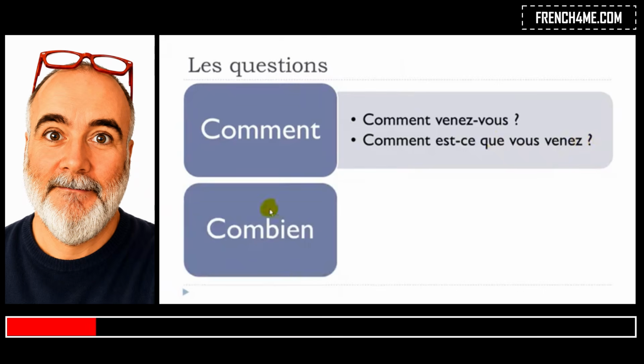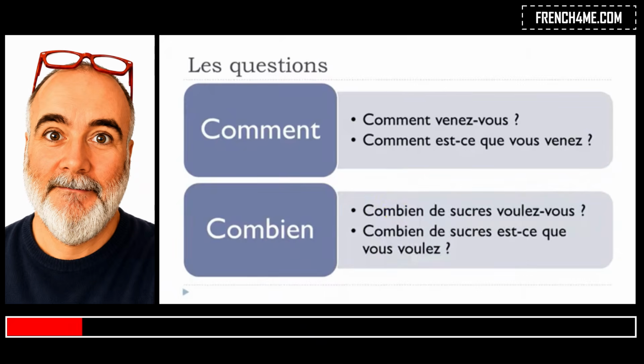And then the last one. Combien? How much? How many? So in French we use this combien, how much or how many. Combien de sucre? Sucre means sugar. And then voulez-vous? Okay, vouloir, to want. Okay, so how many sugars do you want? Combien de sucre voulez-vous? And then same thing here, just add this est-ce que. Combien de sucre est-ce que vous voulez?